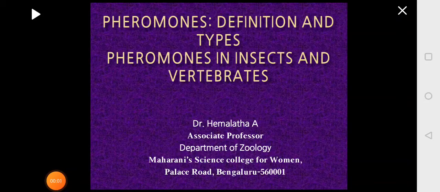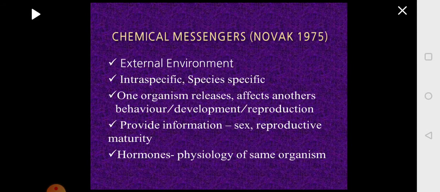Good morning, students. We shall start with the next chapter in ethology. In this session, we'll be talking about pheromones. What do you mean by pheromones? What are the different types of pheromones? And you can see examples in insects and vertebrates which secrete pheromones.